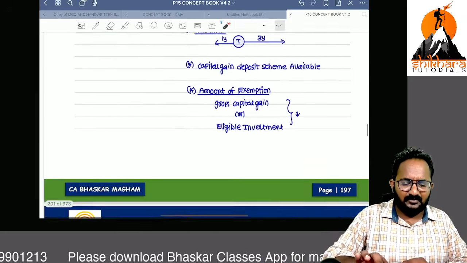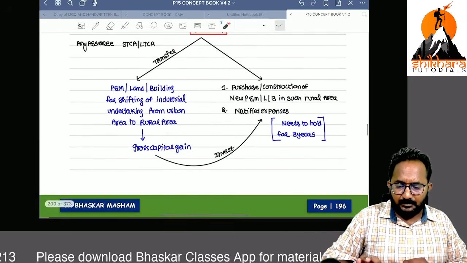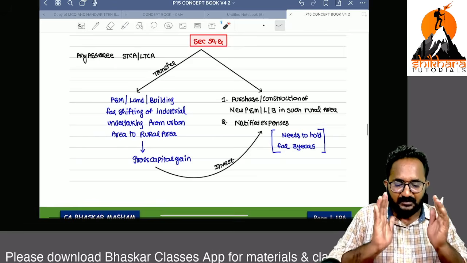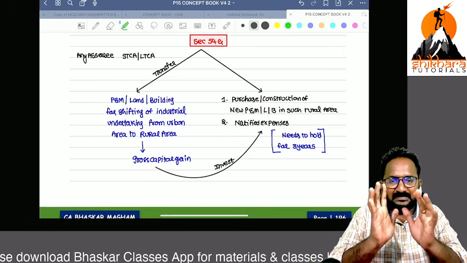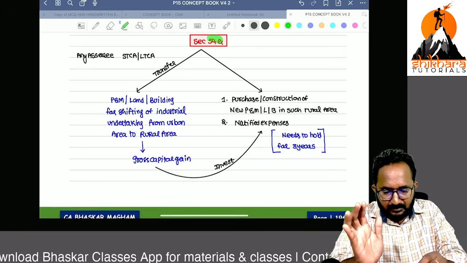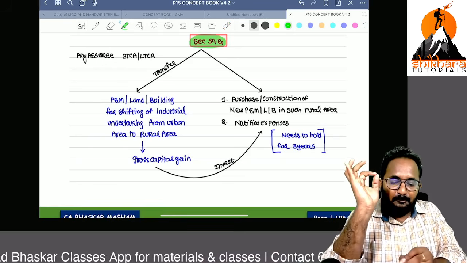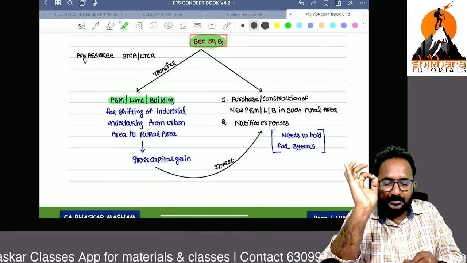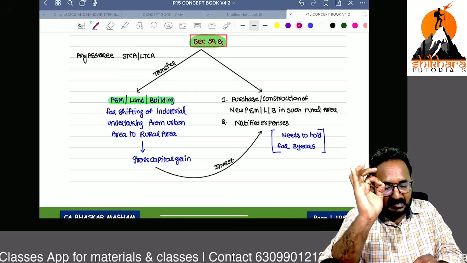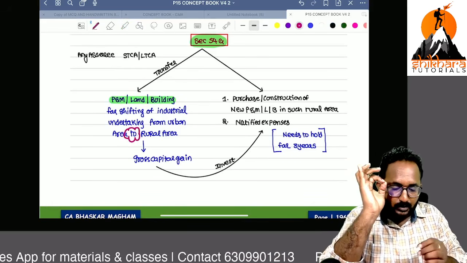54G and 54GA, just refer simply. 54G is nothing but, I will read it: plant and machinery, land and building, shifting of an industrial undertaking from an urban area to a rural area.